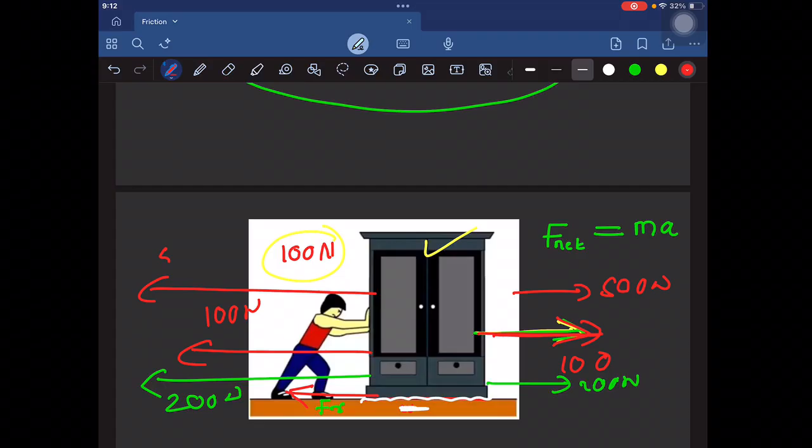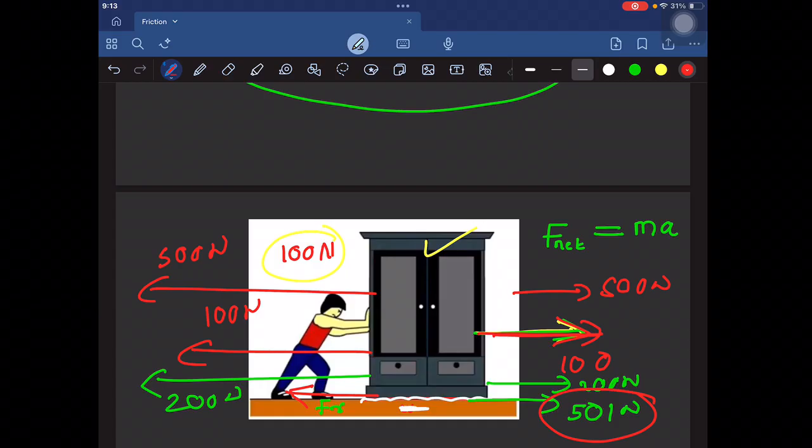So what happened here? Friction has a maximum limit. If the body is not moving, we call it static friction. If the applied force is always cancelled by the frictional force and the body is not moving, we call it static friction acting on the body. Now this static friction has some maximum limit. The static friction cannot act beyond that maximum value. So if my applied force is greater than that maximum limit, then there will be some net force on the body, the body starts to move, and the body will have some acceleration.